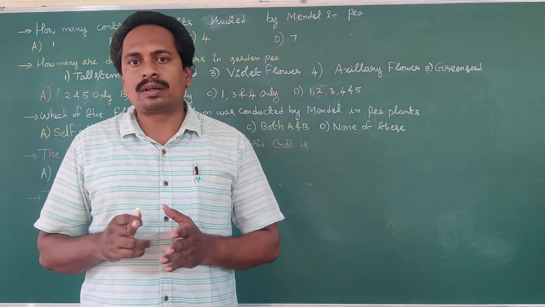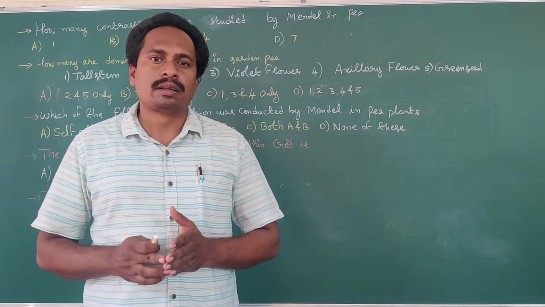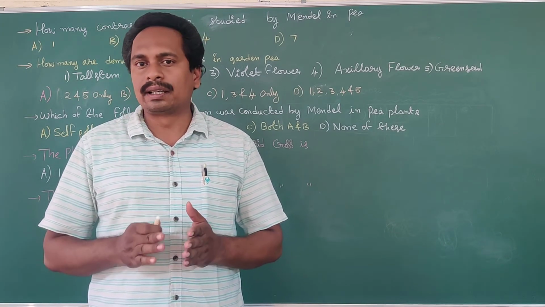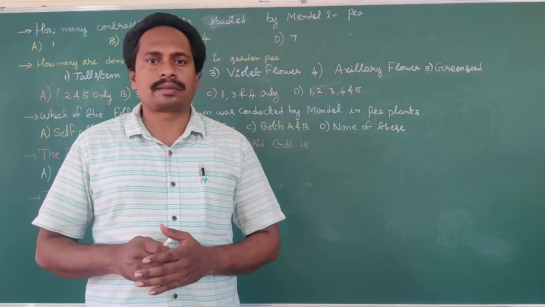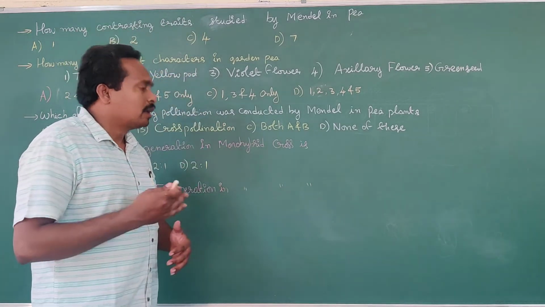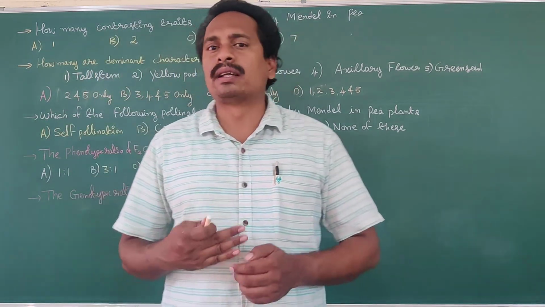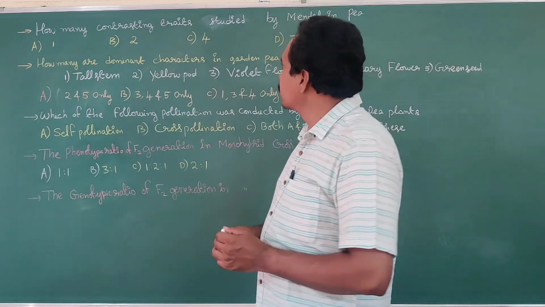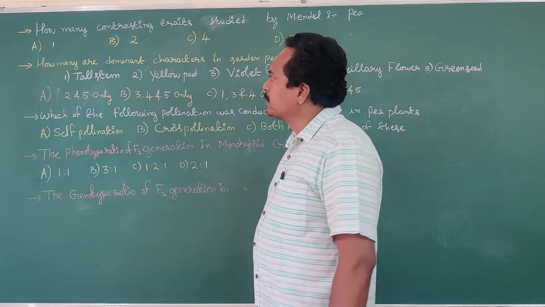Regarding color of the pod, fruit, green color, yellow color. Regarding color of the seed, green color, yellow color. How many characters were studied by Mendel in a pea plant? 7 contrasting traits. Then the answer is option D, 7 contrasting traits.